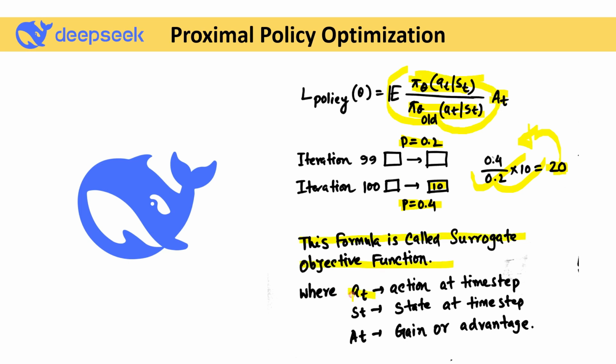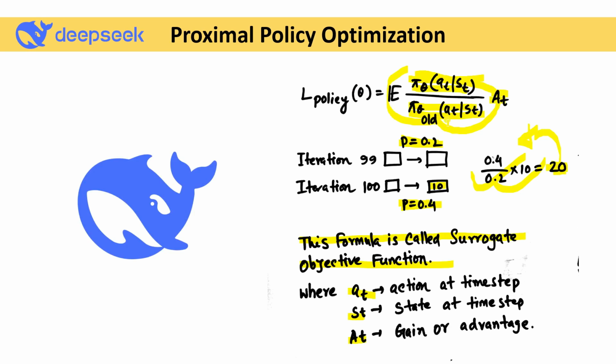Here at is nothing but the action at time step 1, time step 2, or time step 3, and st is nothing but the state at the various time steps. It can be 1 to 100 or it can be 1 to 1000 as well. And At is nothing but the gain or the advantage term in the case of proximal policy optimization.